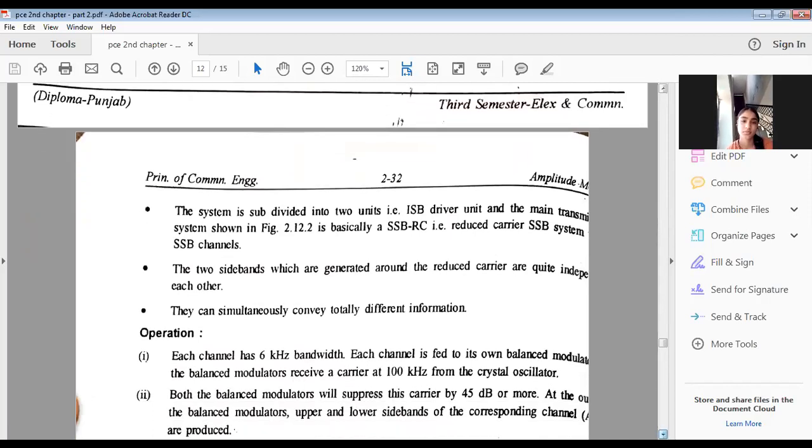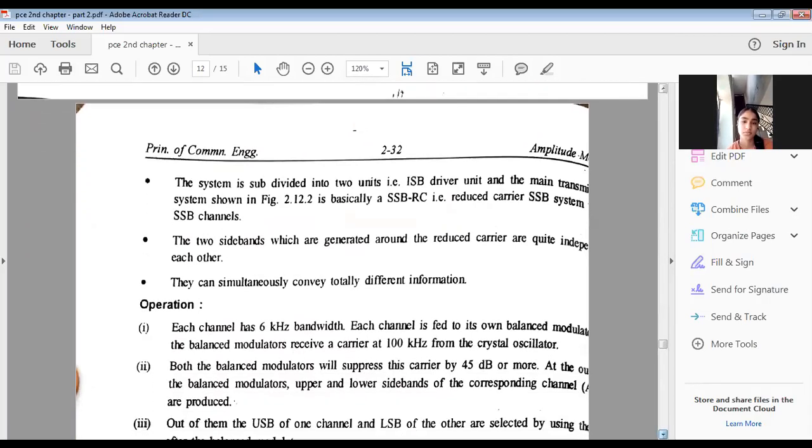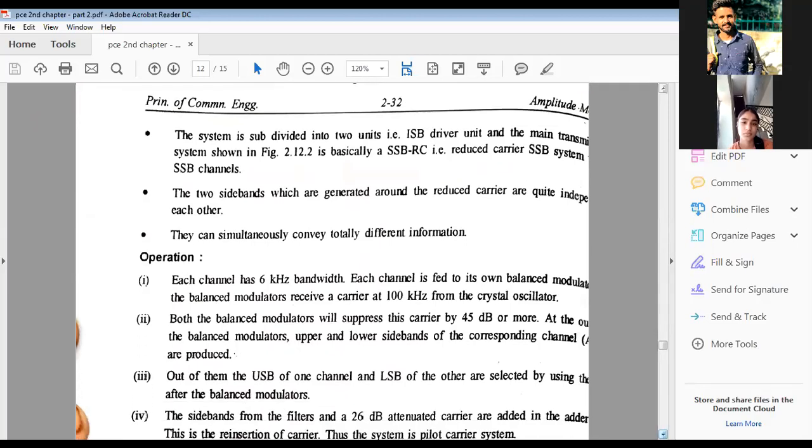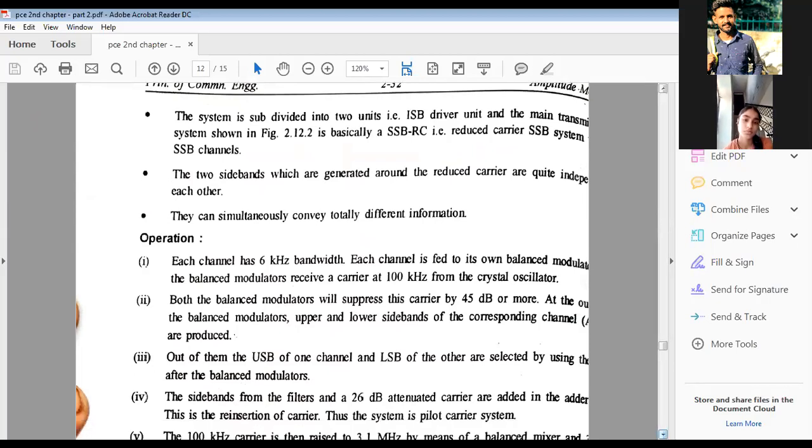So this is the theory I have already explained. The two sidebands generated around the reduced carrier are quite independent of each other. They can simultaneously convey totally different information. There, in double sideband full carrier and double sideband suppressed carrier, the information contained by the sidebands is the same. Of course their amplitude is also the same, right, clear.